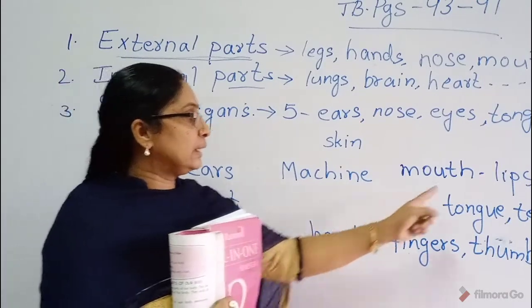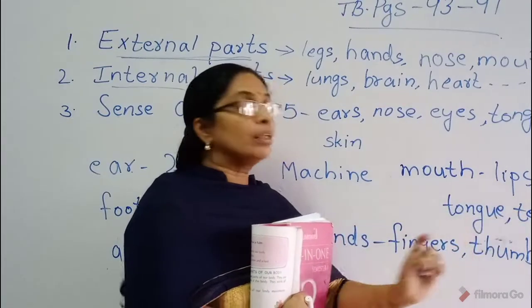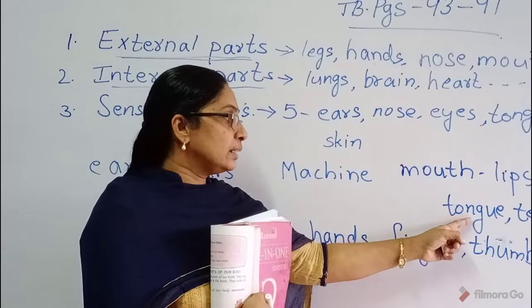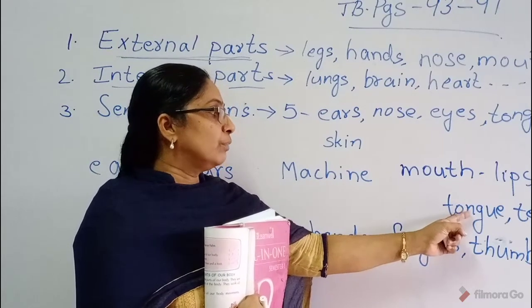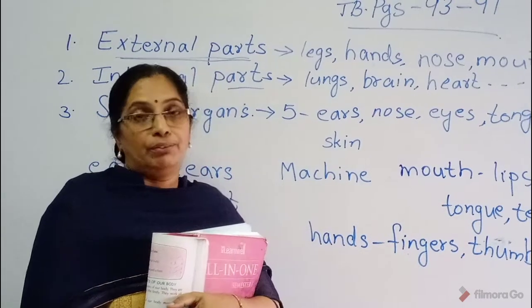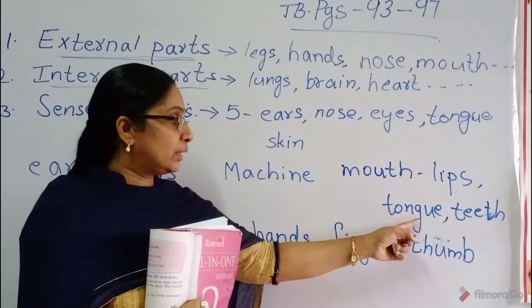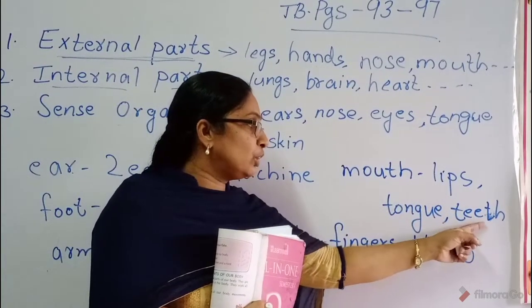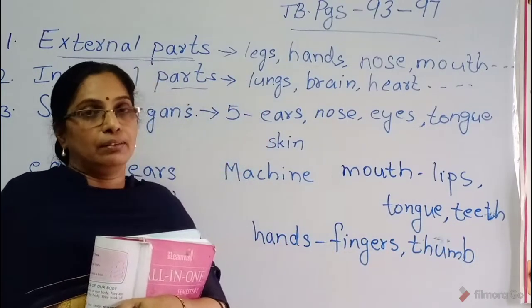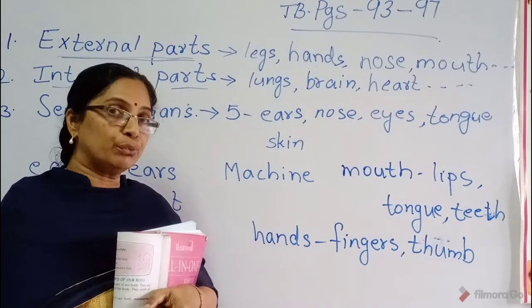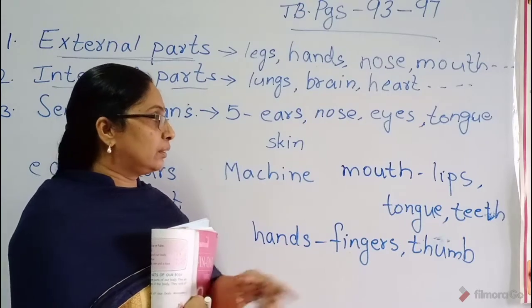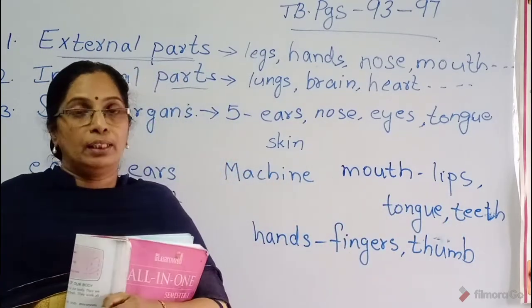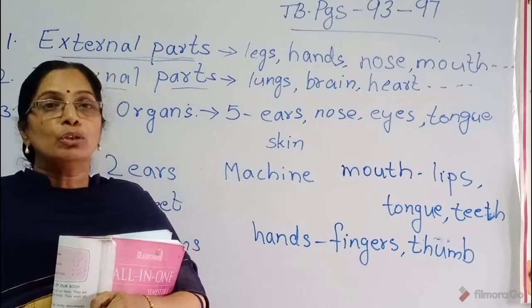We will use these three things for talking. Then we can taste our food with our tongue. Then we can chew our food with our teeth. Lips are helping in talking.